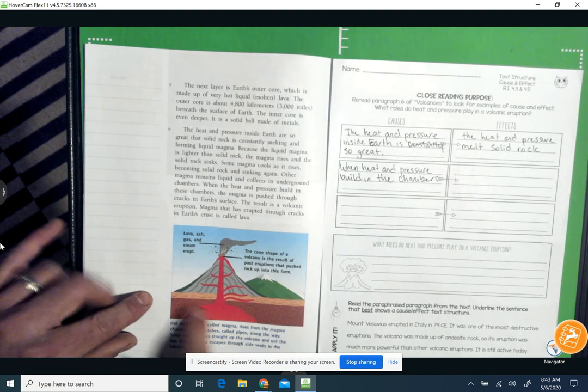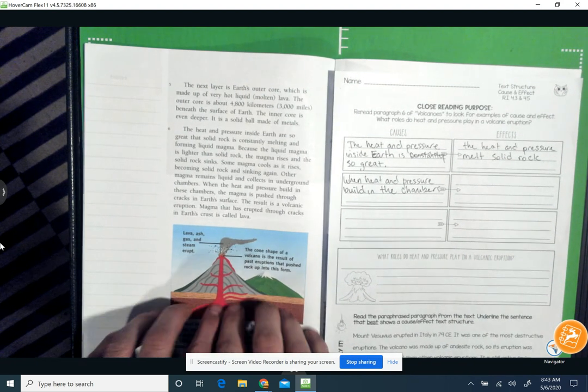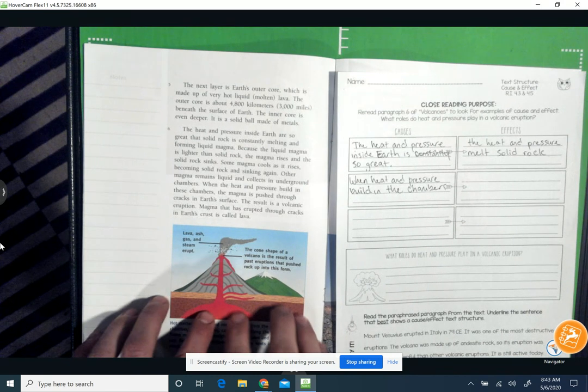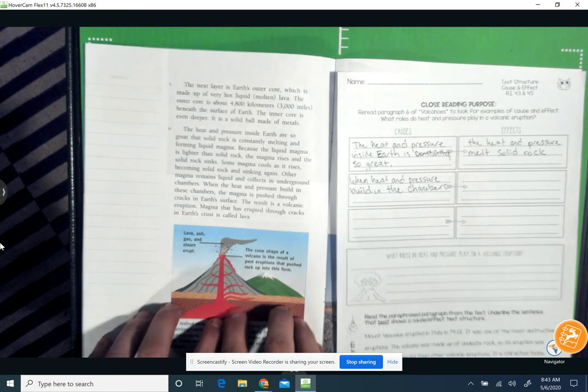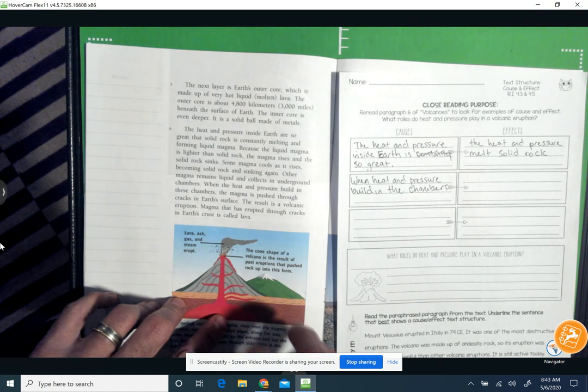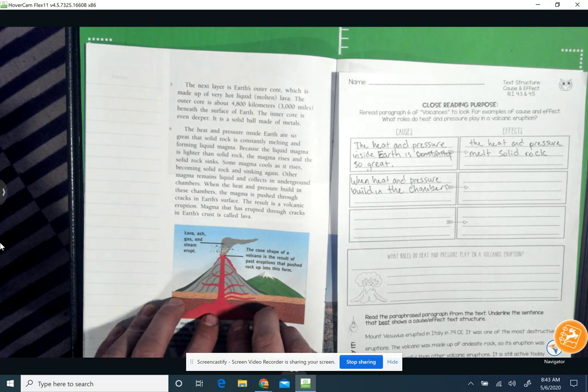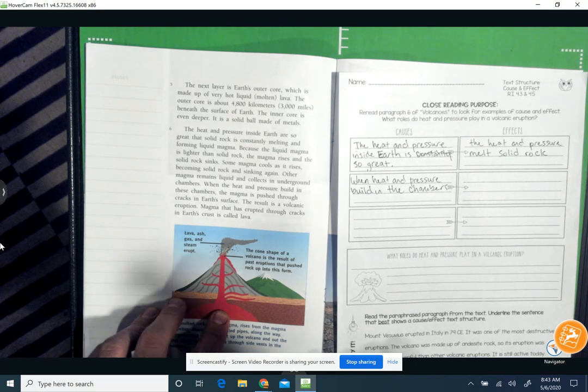Look at this great graphic here. Okay, so again, you have heat and pressure inside of Earth. That's down here. And inside of the Earth, that heat and pressure is getting so hot and so much pressure, so much force that it's melting the rock, solid rock, into magma or liquid rock.